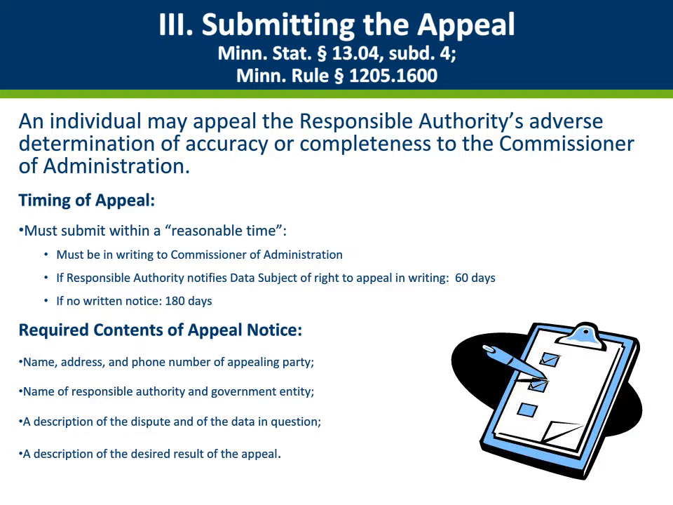A data subject may appeal the responsible authority's determination. After receiving the determination, the data subject must submit the appeal in writing to the Commissioner of Administration within either 60 or 180 days. Minnesota Rules, Part 1205.1600, Subpart 3, lists the information that the data subject must give to the Commissioner before the appeal request is considered complete. The Commissioner will not take action on incomplete appeals.